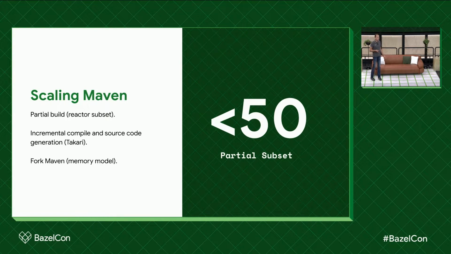Two years ago, we actually reached a critical point in our system, and the build was slowing down tremendously, and we realized that it's the JVM executing the Maven build doing a lot of garbage collection. And the reason is the memory model of Maven is just not built for that scale. So we already had an internal fork, but it was very, very small. But we know exactly through enforcement which Maven plugins we're using.